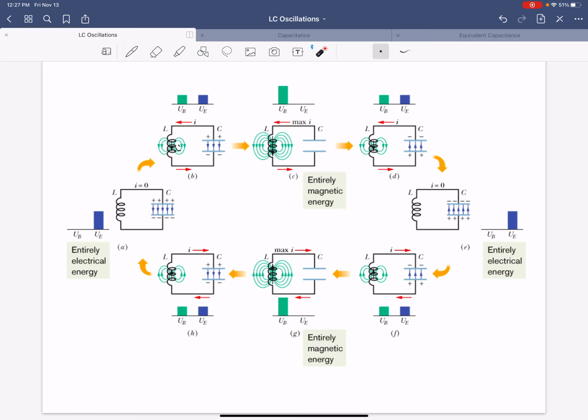If you put a resistor in the circuit, that does release energy via heat, because that's what a resistor does, right? P equals I squared R. So there is energy lost in an RLC circuit. So that means over time, the total energy in that case would not be constant. But if you just had an LC circuit, it would just oscillate back and forth. Okay? Thanks for watching.